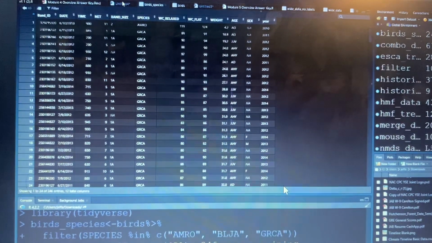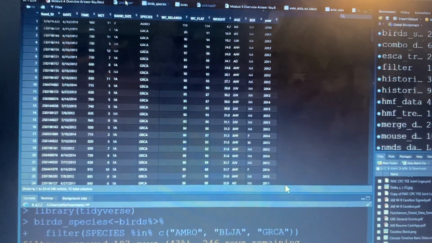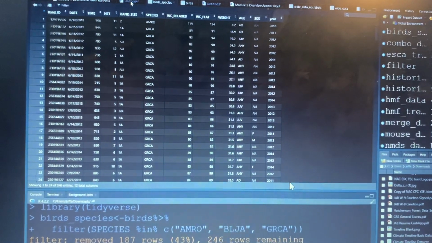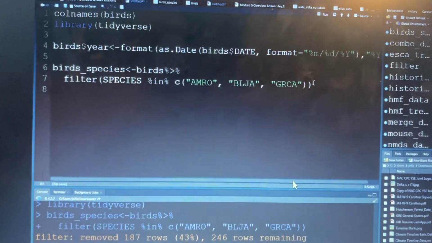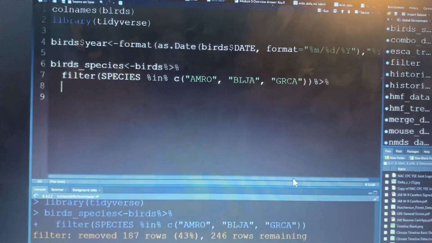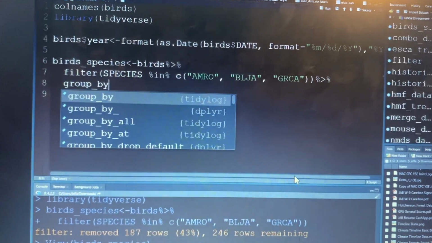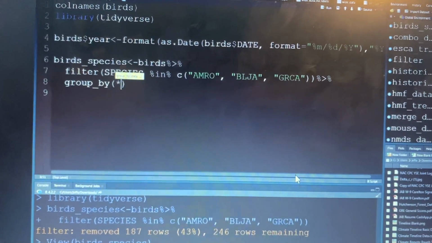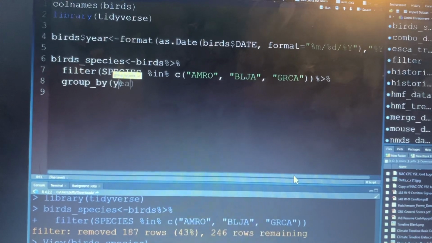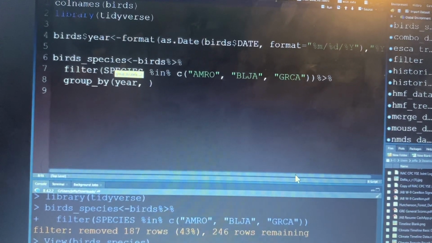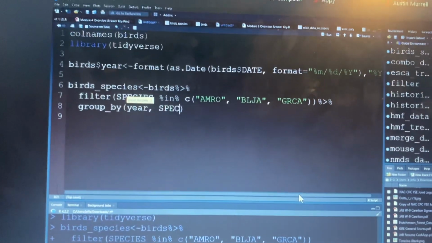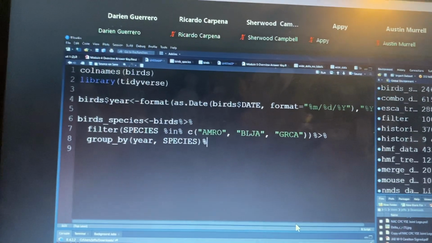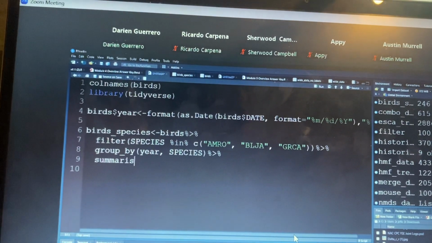Now, my second step, and I can do this all in the piping, because, right, piping makes my life a little bit easier, is I can group these by the year. There's a year. But I also want to keep the species in here. And then I'm going to summarize it.